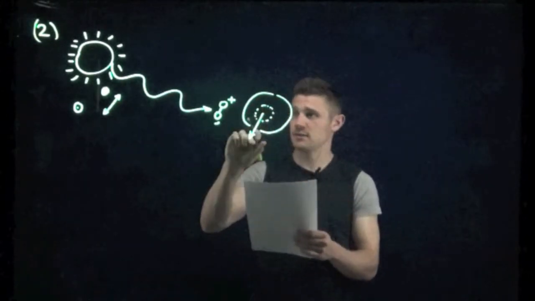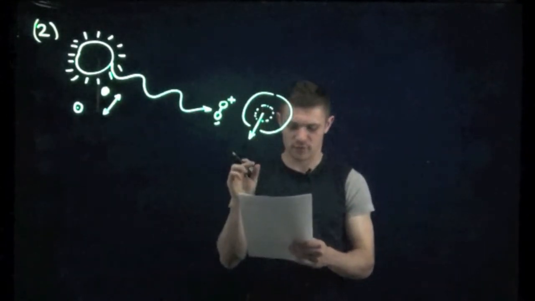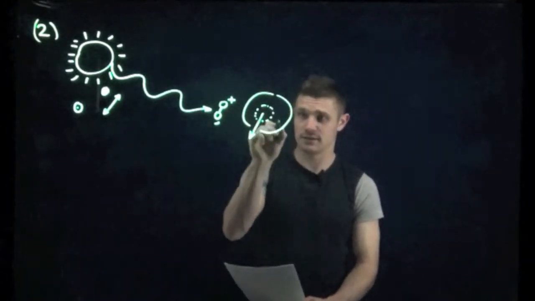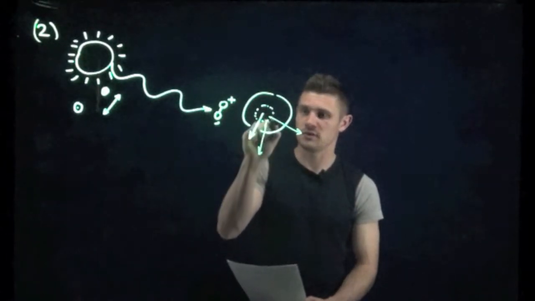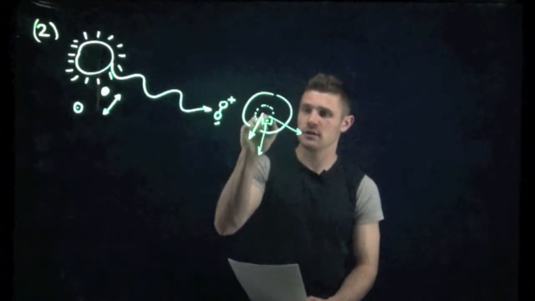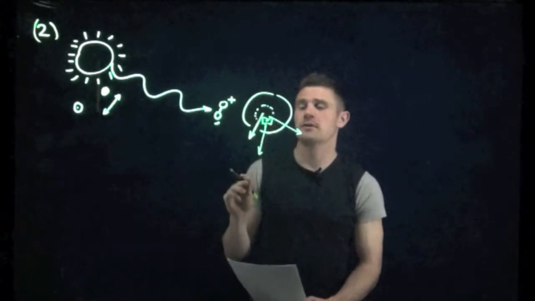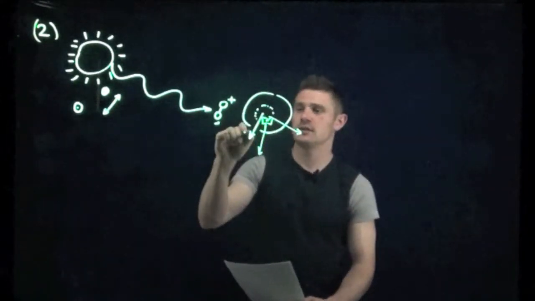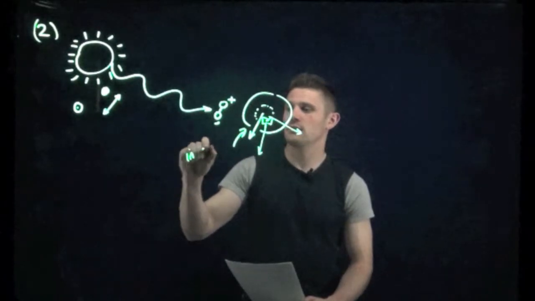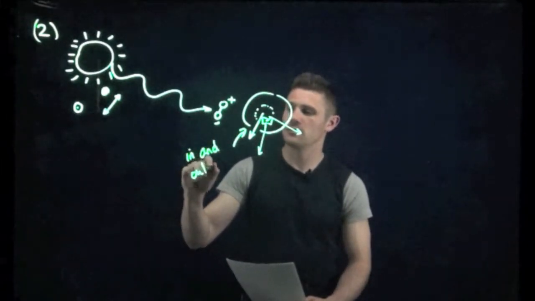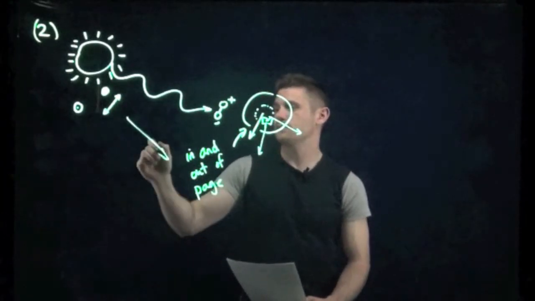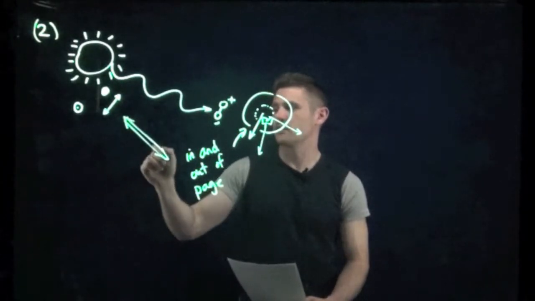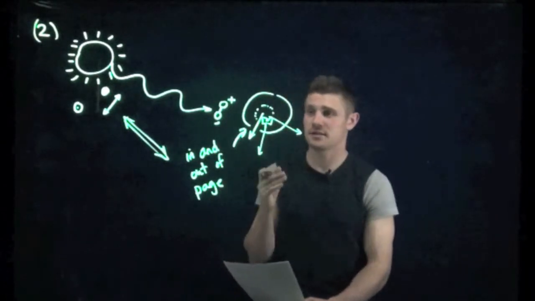So that this dipole moment's into and out of the page, so then the light will be polarized into and out of the page, and it will propagate at these, so this would be 90 degrees, this would be 90 degrees, and then this would also be 90 degrees. So it's kind of hard to see here, but this vector is in and out of page, just like we saw for the electromagnetic wave, and that's going to be the axis of polarization.